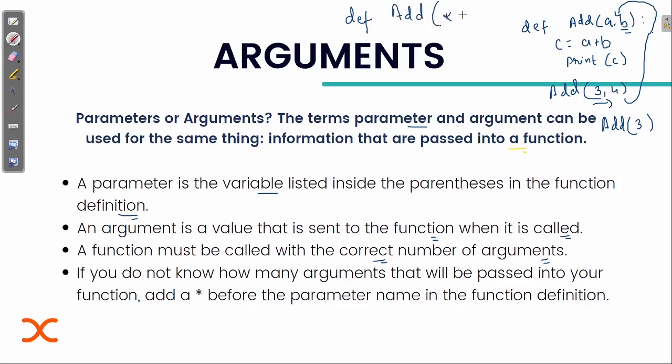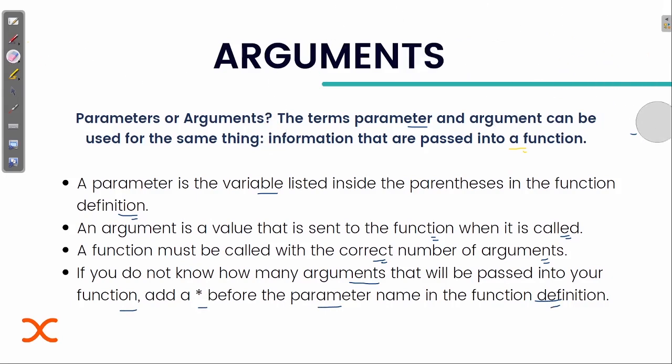So for safety purposes, just to be on the safe side, you can go for this, that is called star and then any value. Star A means that it can accept any number of arguments. It will only consider those that it wants, and the extra ones will be ignored. So if you don't know how many arguments will be passed into your function, add a star before the parameter name in the function definition. We are going to see how it looks in our next slide.